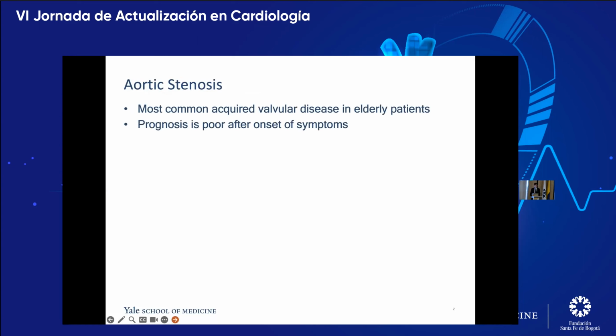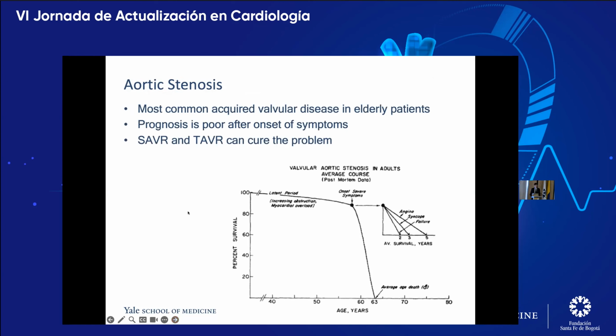Aortic stenosis is a very prevalent problem worldwide, particularly in developed countries. It's the most common acquired valvular disease in elderly patients. And prognosis is quite poor after the onset of symptoms, after a very long waiting period for progressive aortic stenosis. But both surgical aortic valve replacement and more recently transcatheter aortic valve replacement can cure the problem.